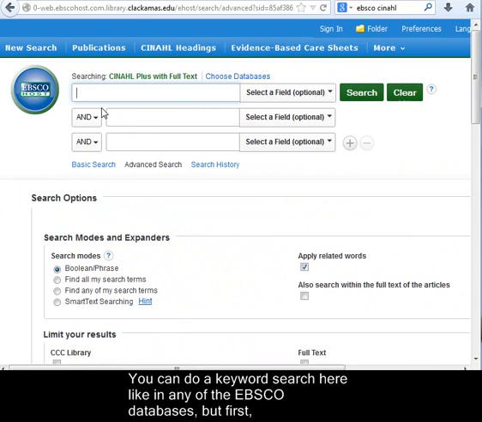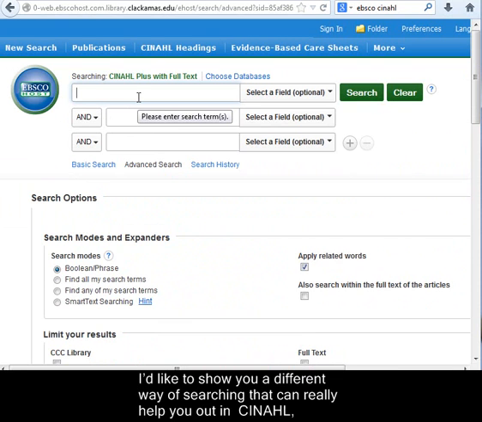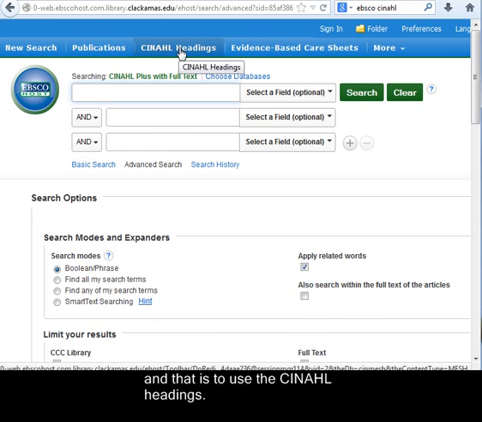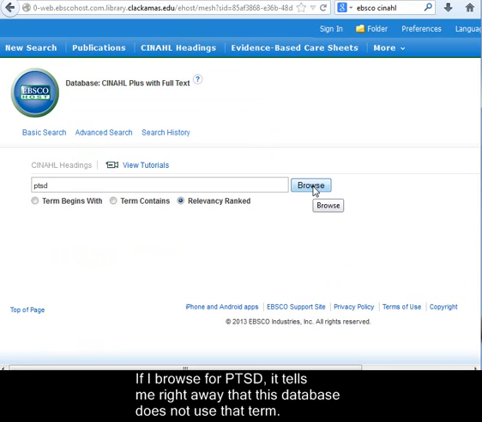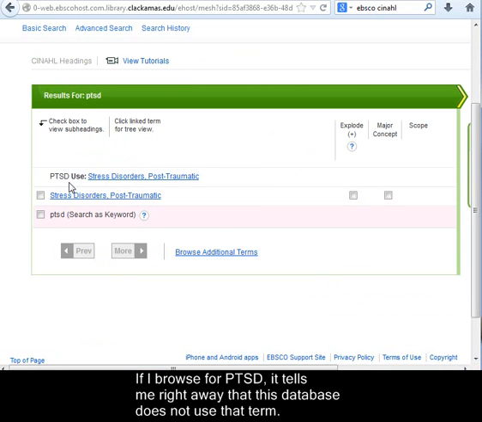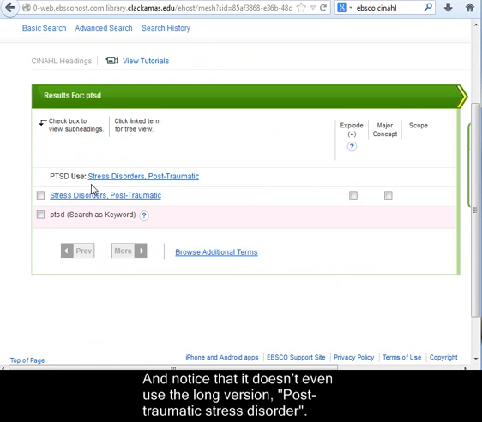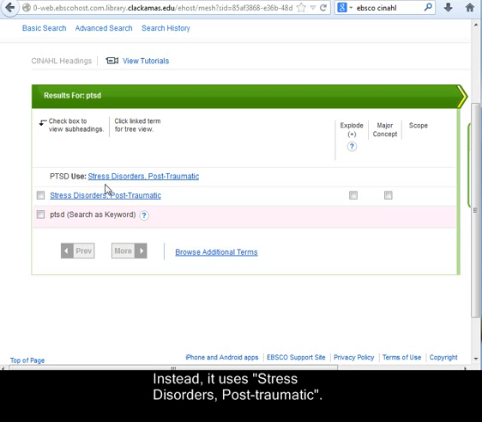You can do a keyword search here like in any of the EBSCO databases, but first I'd like to show you a different way of searching that can really help you out in CINAHL, and that is to use the CINAHL headings. This lets us browse the subject headings that CINAHL uses, and that can be very important for getting good results. If I browse for PTSD, it tells me right away that this database does not use that term. And notice that it doesn't even use the long version, post-traumatic stress disorder. Instead, it uses stress disorders post-traumatic.